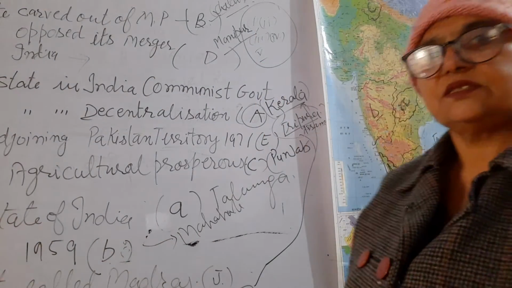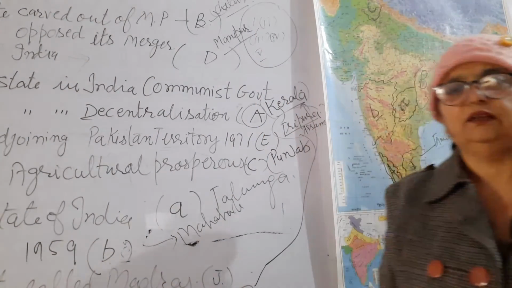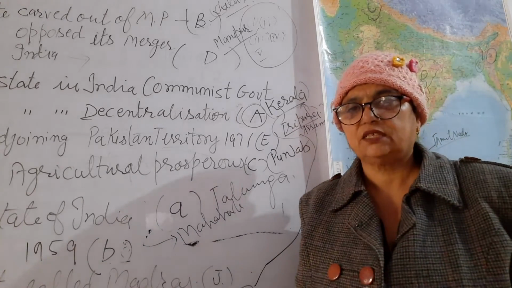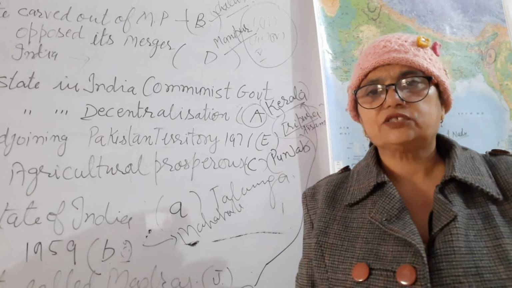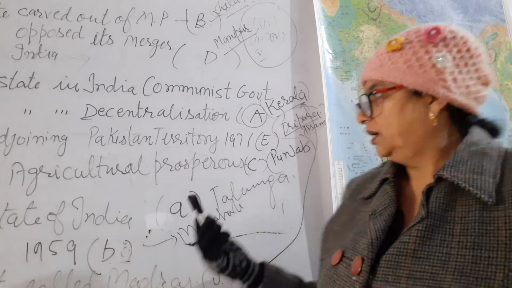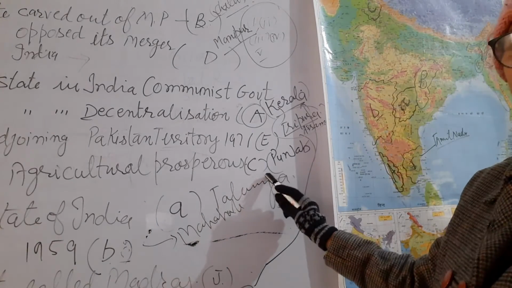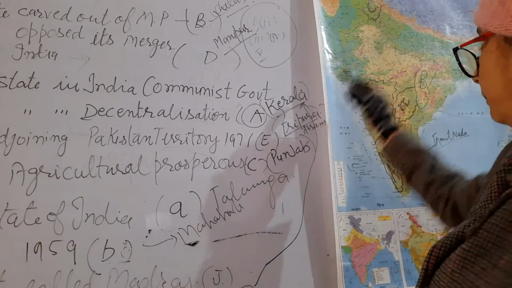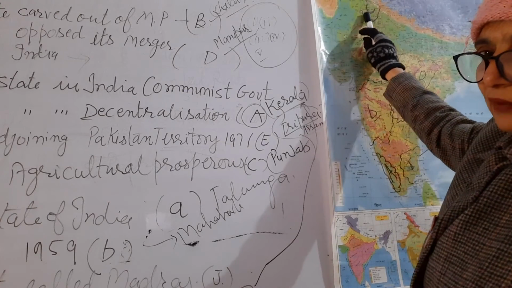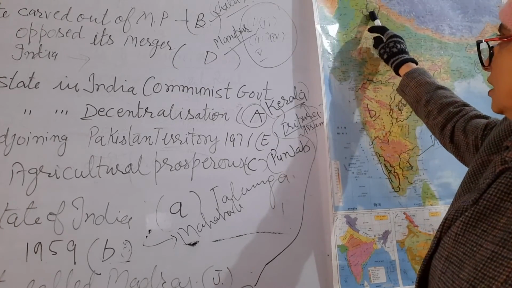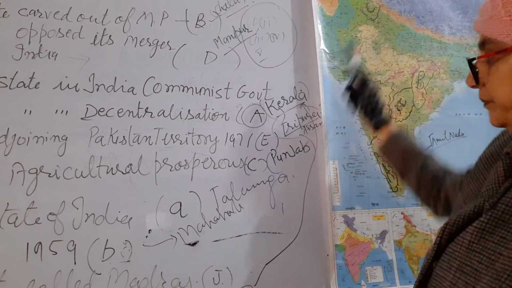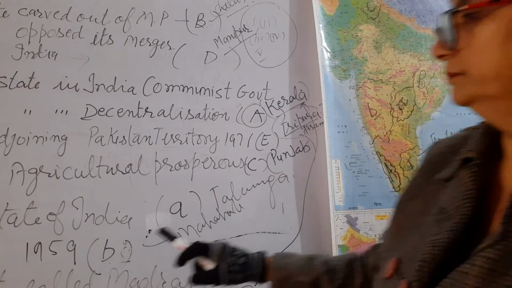Then our question number 5: agriculturally prosperous state. Earlier I also explained that there are many states that are agriculturally prosperous, but here it is marked C, according to your chapter. You have to identify the state, which is it. It is Punjab. You have to write here Punjab.